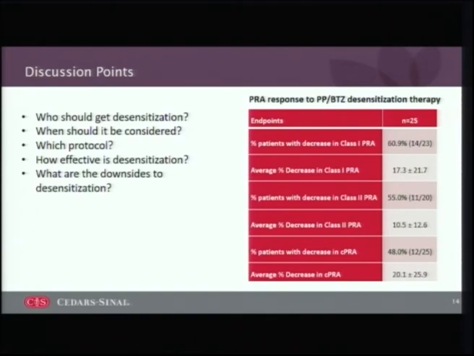So here are some of the discussion points. Who should get desensitization? When should it be considered? Which protocol do you use? How effective is desensitization? And what are the downsides to desensitization?